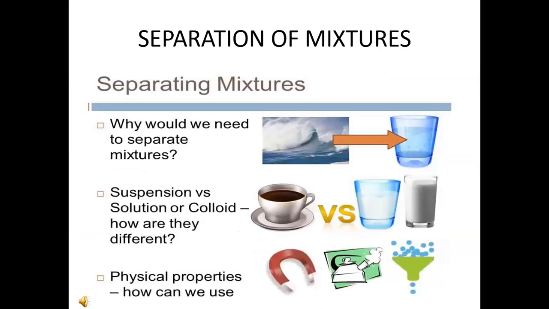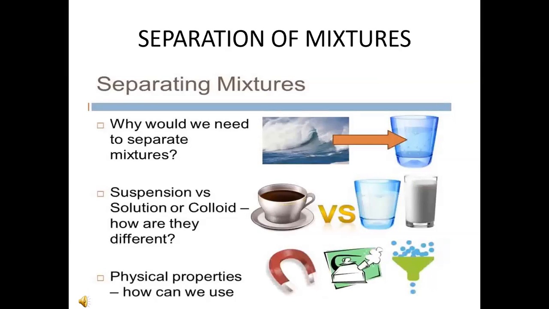Separation of mixtures. Why would we need to separate mixtures? Suspension versus solution or colloid, how are they different? And physical properties, how can we use them? Let's see one by one.